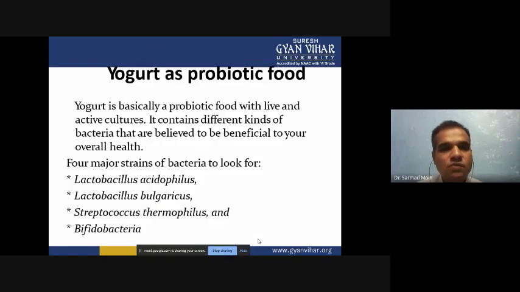Now yogurt is a probiotic food. Yogurt is basically probiotic food with live and active cultures. It contains different kinds of bacteria that are believed to be beneficial for your overall health. So four major strains of bacteria we are looking for are Lactobacillus acidophilus, Lactobacillus bulgaricus, Streptococcus thermophilus, and Bifidobacterium.